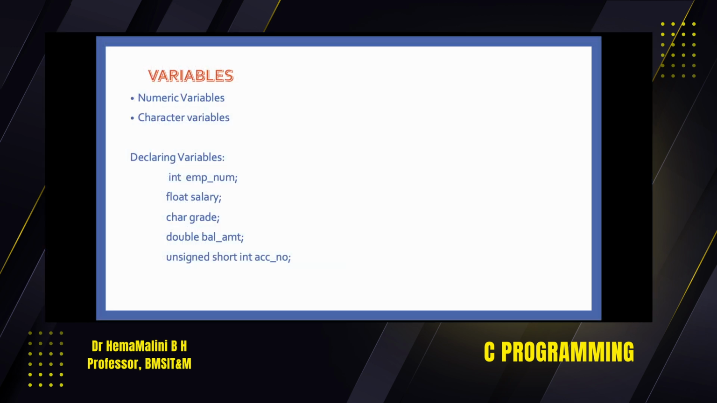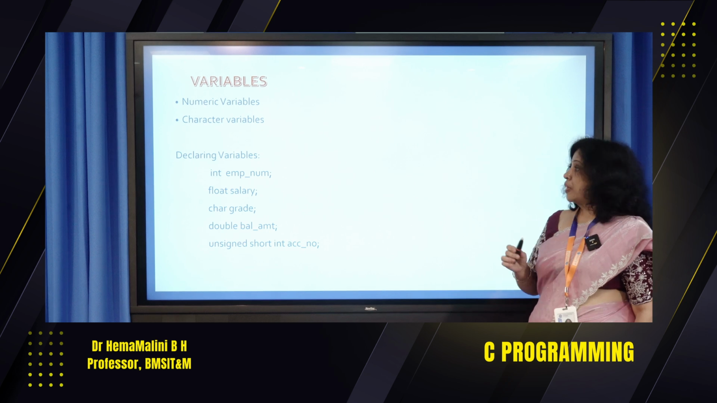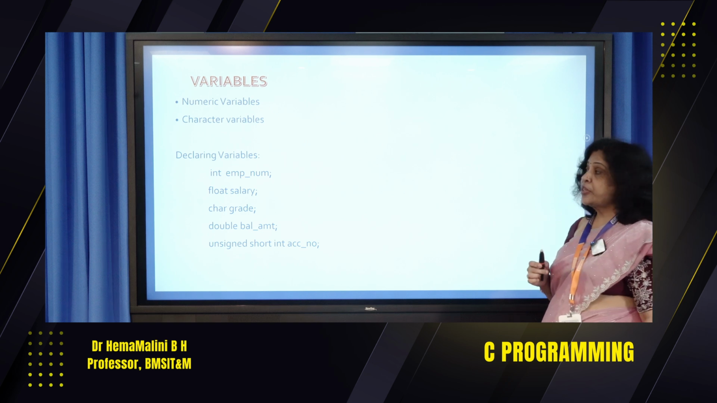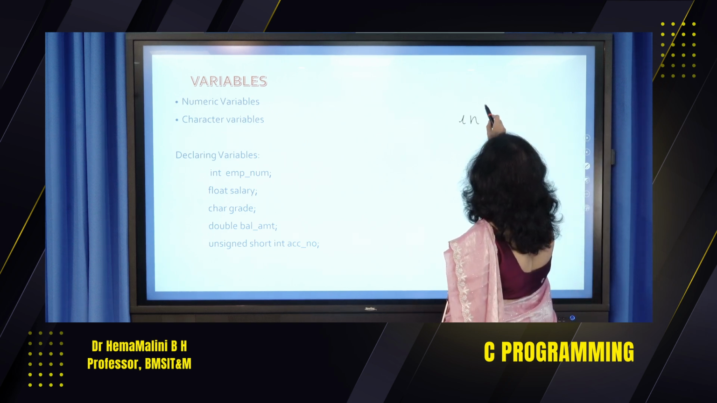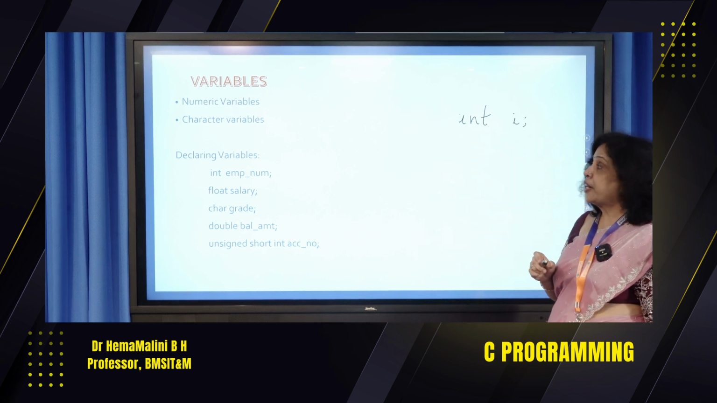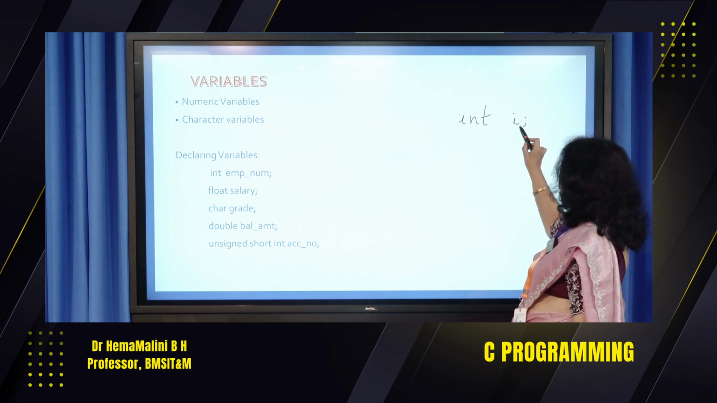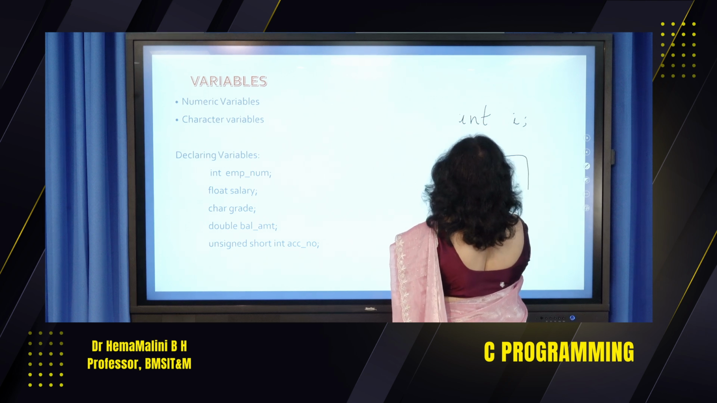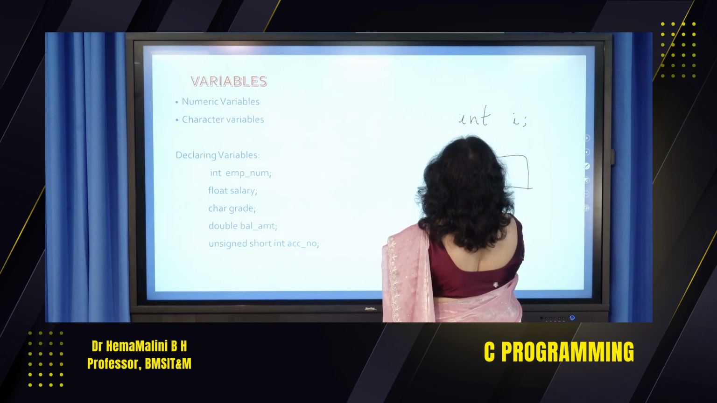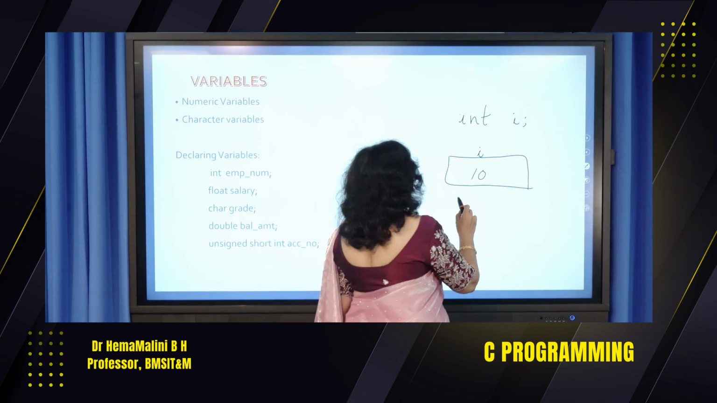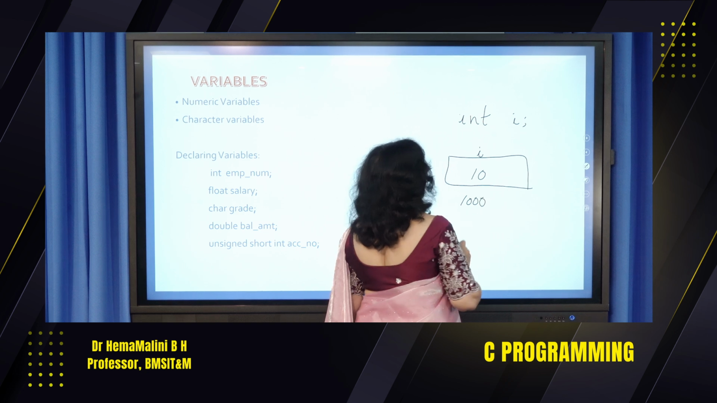Now let's see what variables are. A variable is a quantity which keeps changing its value during the execution of the program. Say int i. It means I have declared a variable i of type int. Now whenever I say this, there is a memory location. Say I am going to store a value 10 in this. Its location is say 1000.